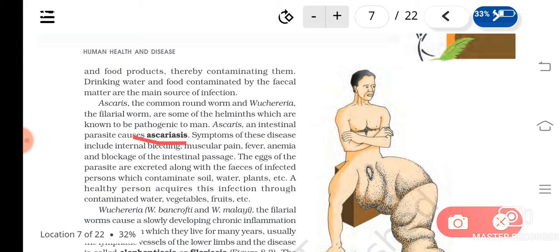Through contaminated food materials. Okay, so the eggs of this will be passed through the fecal matter of the infected person, and that will be present in the soil. And from there, without washing properly, if these eggs get internalized by a healthy person, that person also gets the disease.